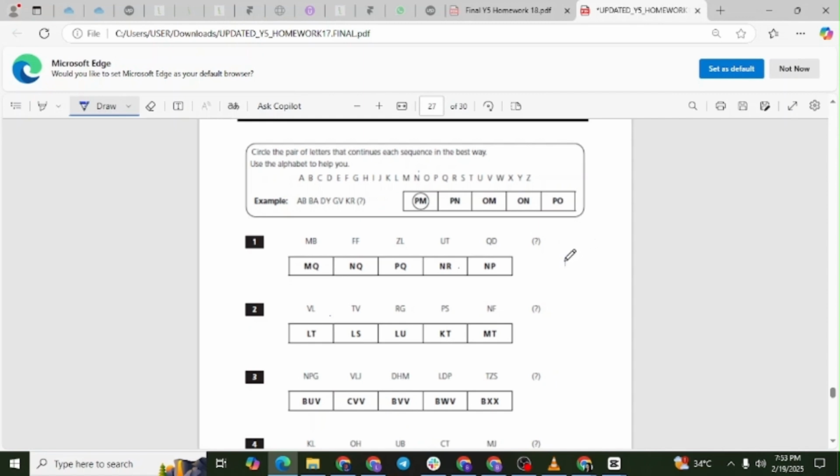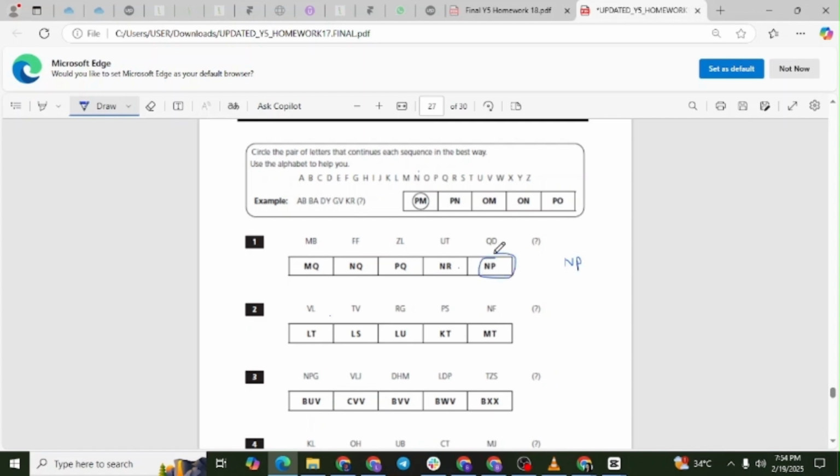Now, let's check the second letters. B, F, L, T, D, and then B is 2, F is 6, L is 12, T is 20, D is 4. The pattern is +4, +6, +8, then -16. Following this pattern, we now add 12. D, 4 + 12 gives us P. So the missing pair is NP.